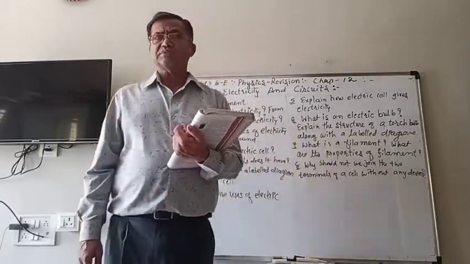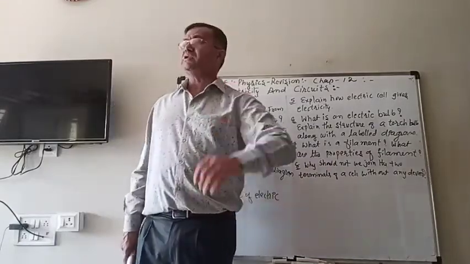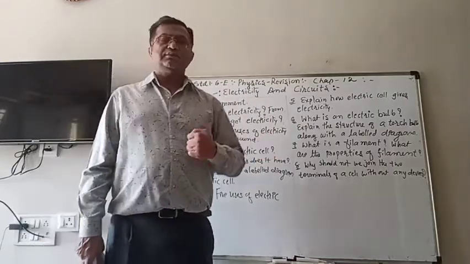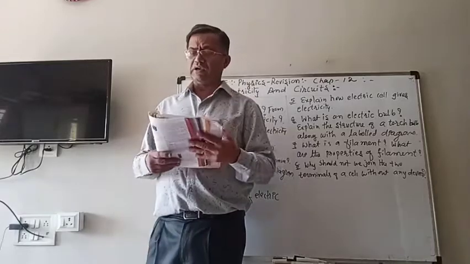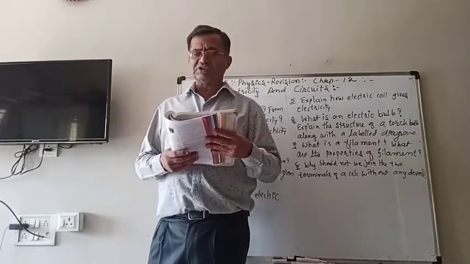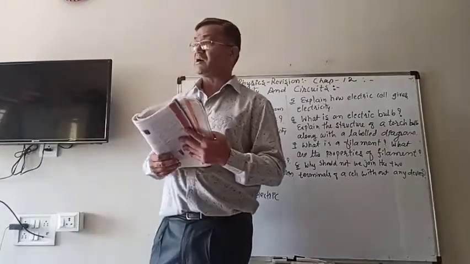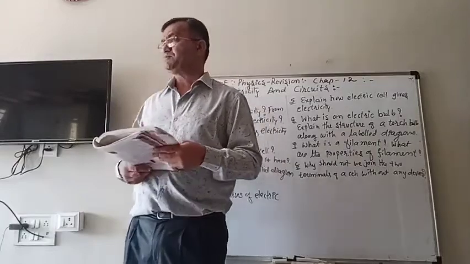So now when the electric cell is joined in the circuit, either in the torch or in the wristwatch, transistor radios, alarm clocks, cameras, then your remote controls, etc.